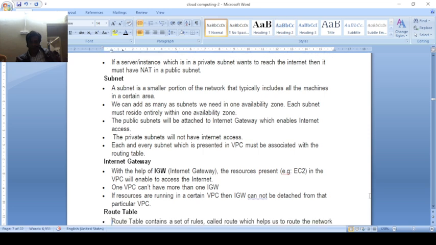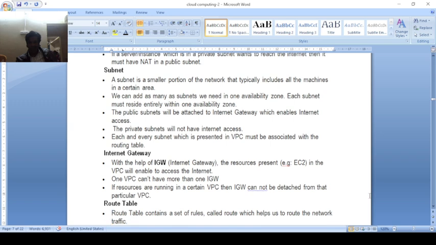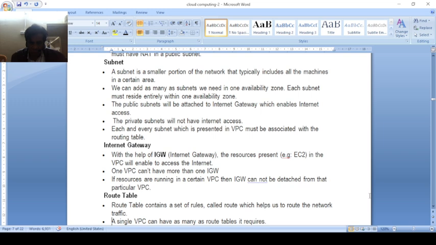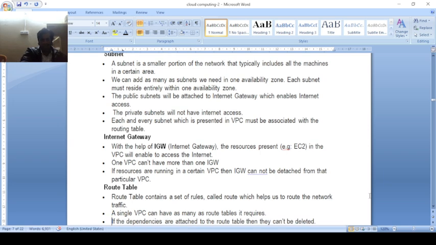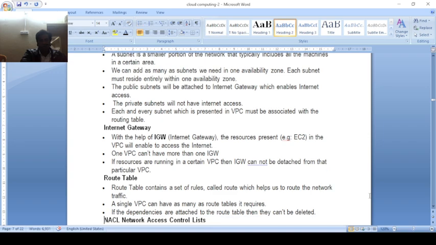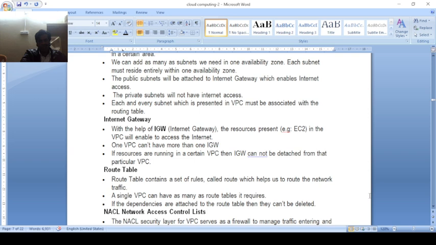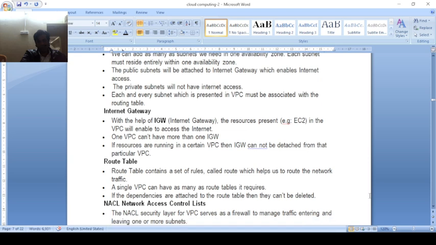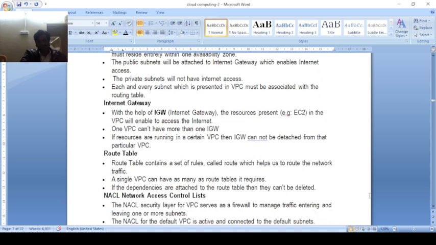The route table contains the rules that control the routes of networking traffic. With so many networks and so much traffic, the route table is important for controlling it, and it works with the different connected routers. The router controls according to zones and regions and provides networking facility. Network access control is the VPC firewall that manages traffic entering and leaving. And NAT is the default VPC activity connected to the default subnet.